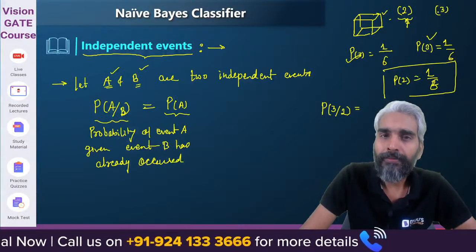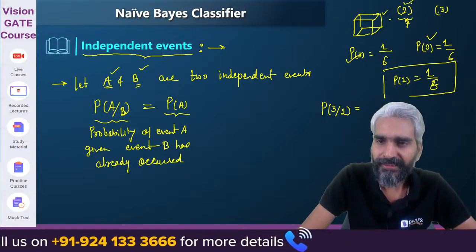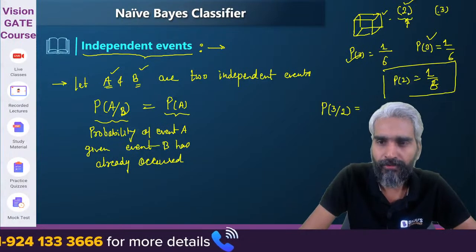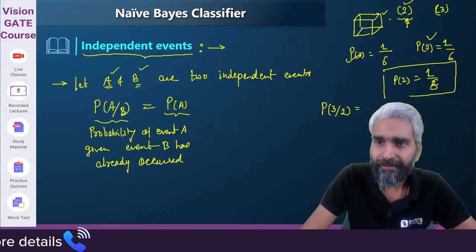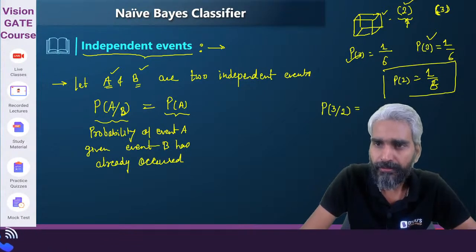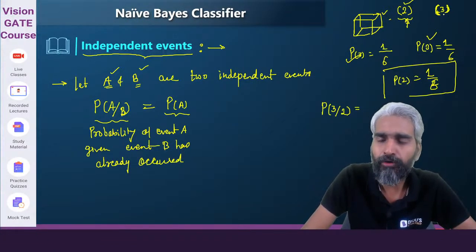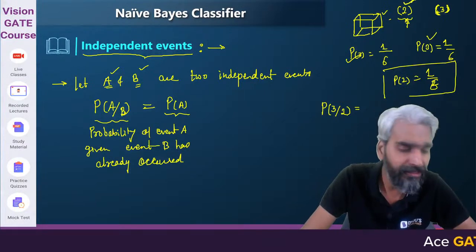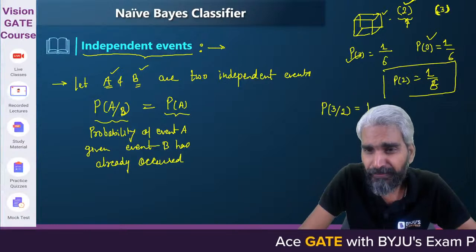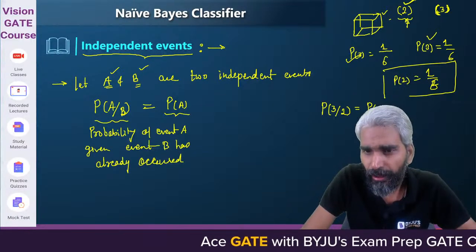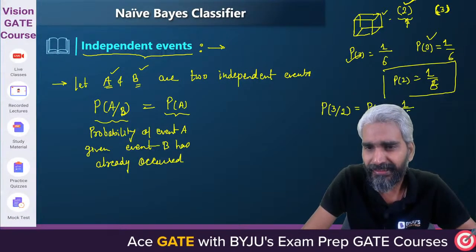Now, these are two independent events. When the first time you are throwing the dice, the outcome was 2, that's okay. But the next time when you are throwing the dice, the probability of 3 to appear as an outcome does not depend on this previous output. Yes or no? So is it not the same as the probability of 3 to occur on a dice? It is the same, 1 by 6. Are you getting the idea?